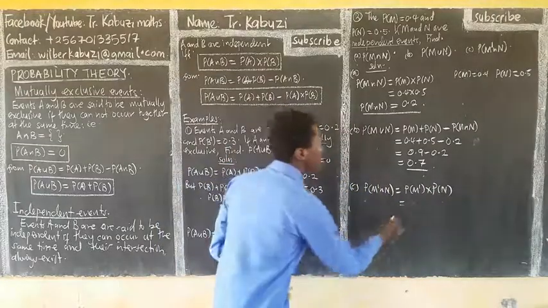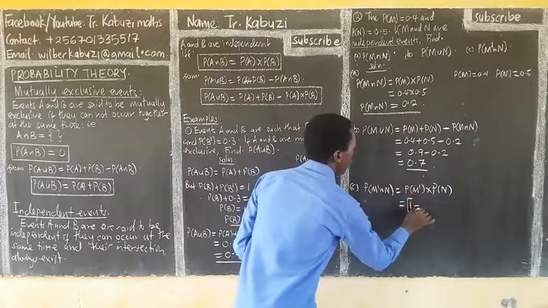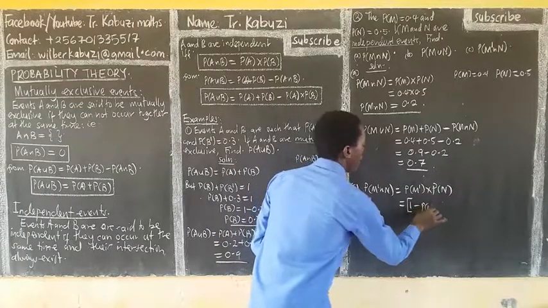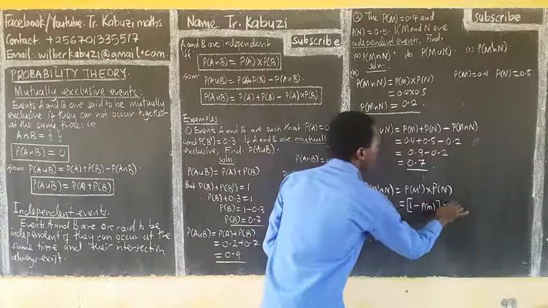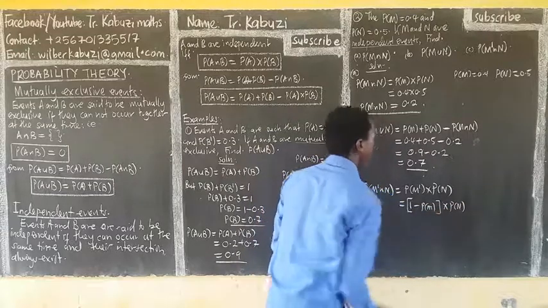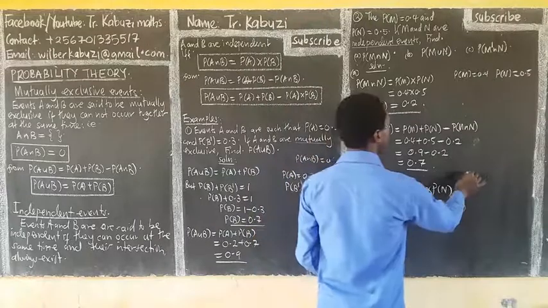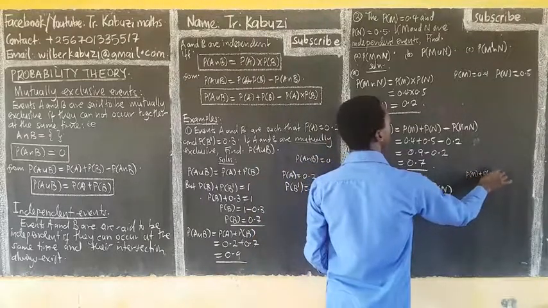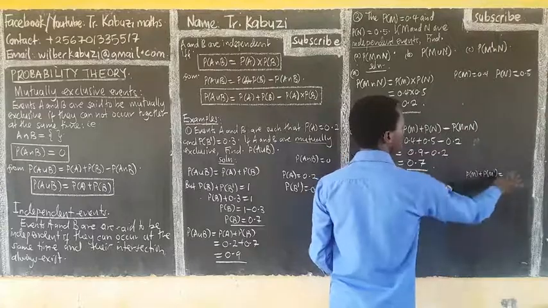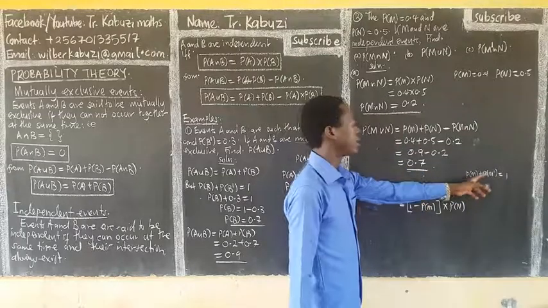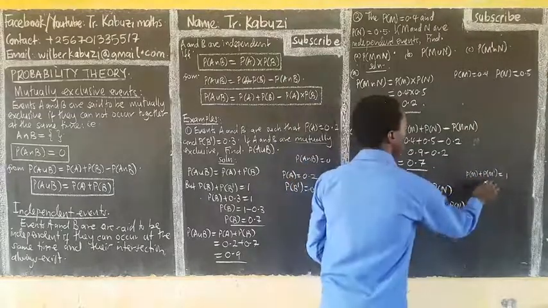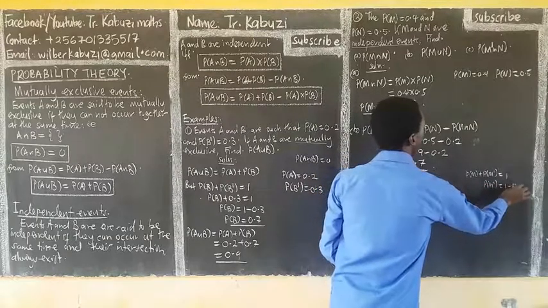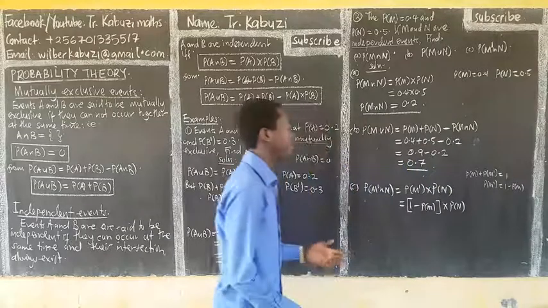This will be 1 minus probability of M, then times probability of N. Where am I getting this? From the fact that probability of M plus probability of M complement is always equal to 1. Now I want this, so I will take this to the other side. Probability of M complement will be 1 minus probability of M, times probability of N. As simple as that.